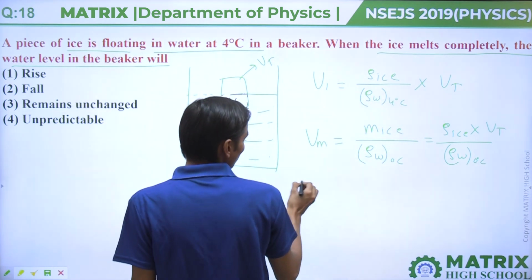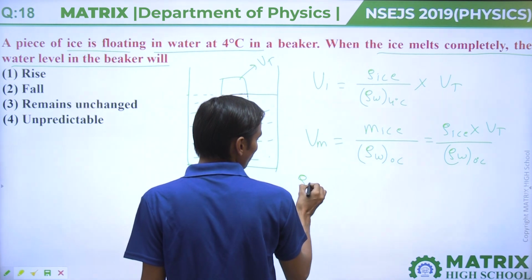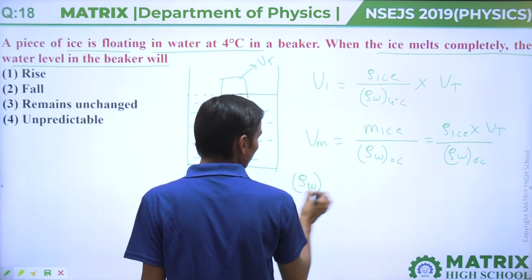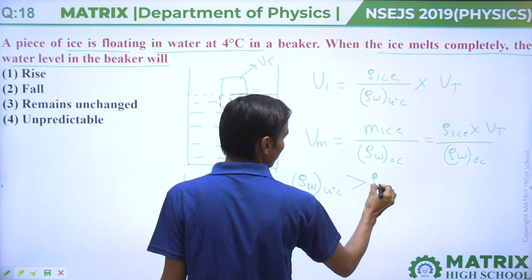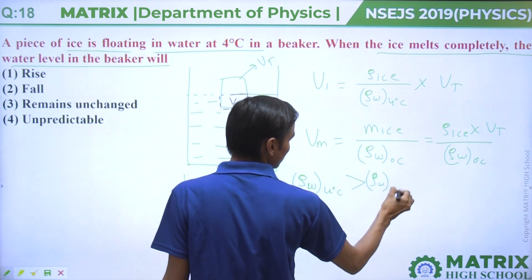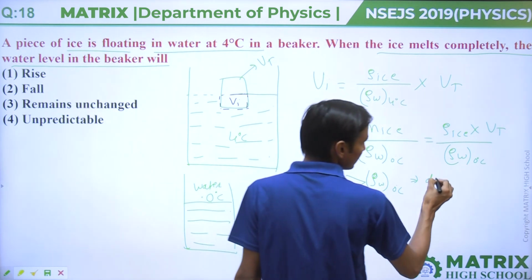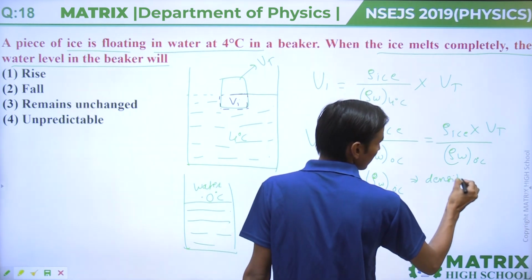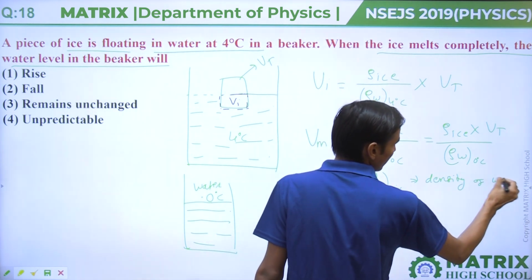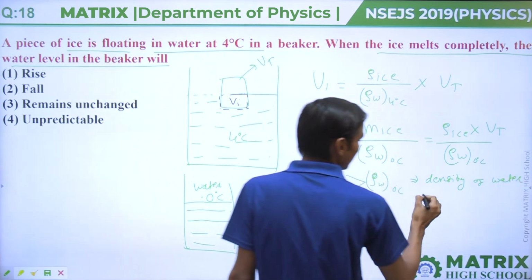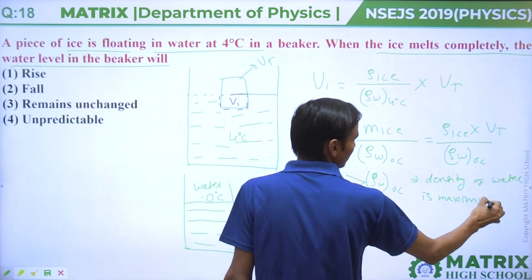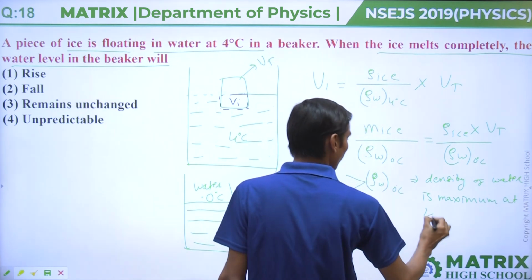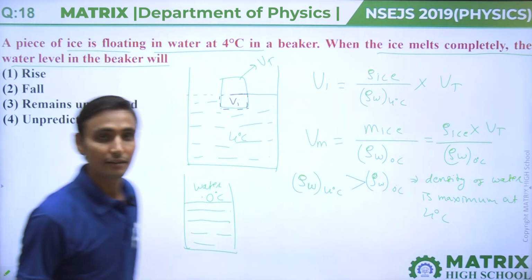As we know, the density of water at 4 degree centigrade is greater than the density of water at 0 degree centigrade, because the density of water is maximum at 4 degree centigrade. Clear?